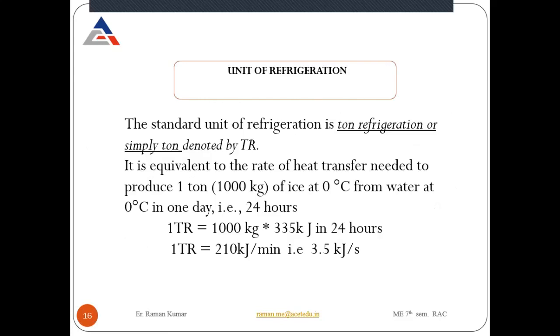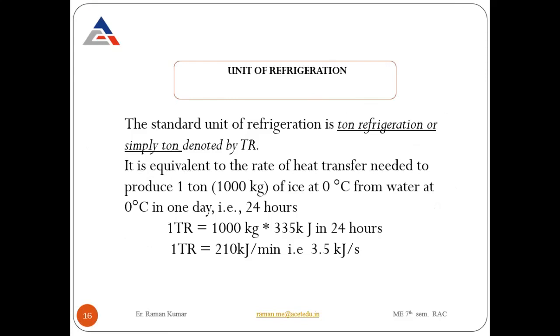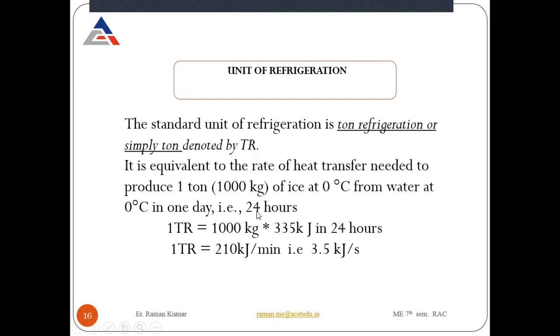Okay, next, this is also very important. This may be asked in, I think, every paper. What is the unit of refrigeration? So the unit of refrigeration is the ton of refrigeration, or simply ton, denoted by TR. It is equivalent to the rate of heat transfer needed to produce 1 ton of ice at 0 degree centigrade from water in 1 day, that is 24 hours.